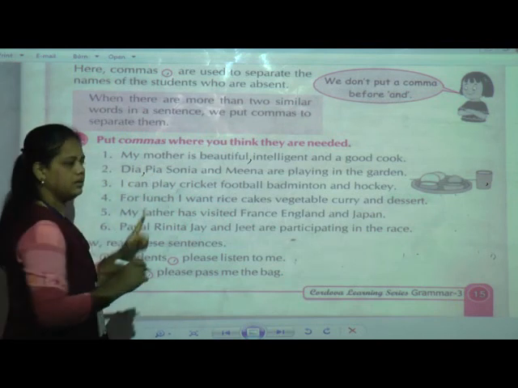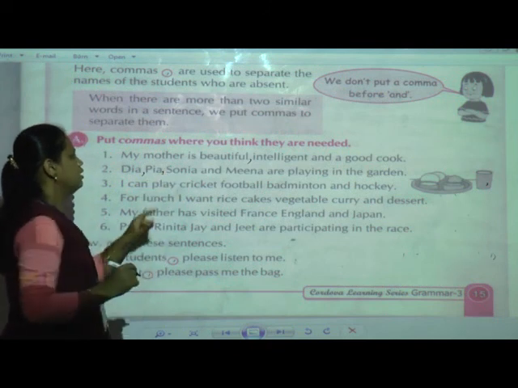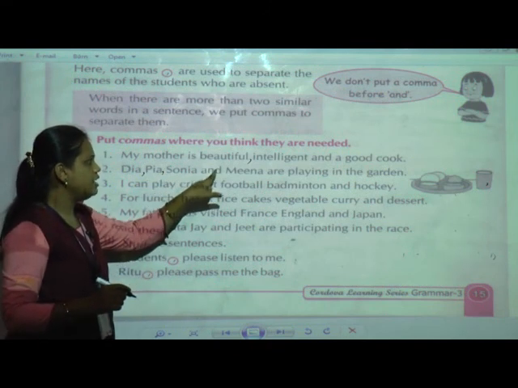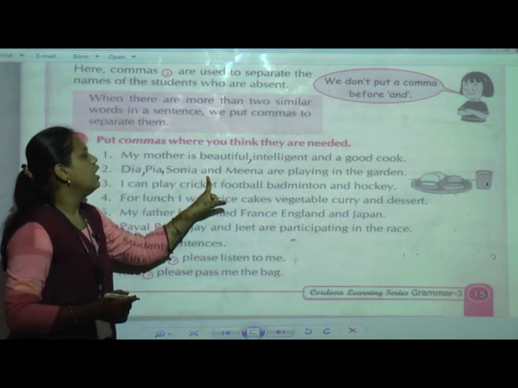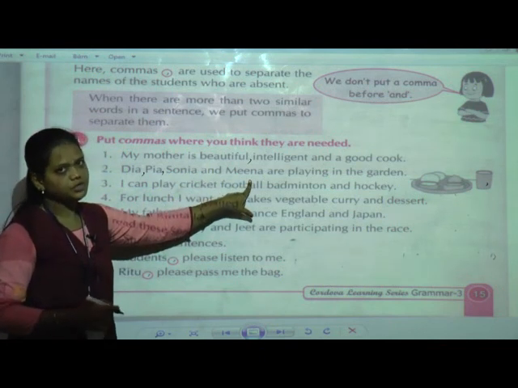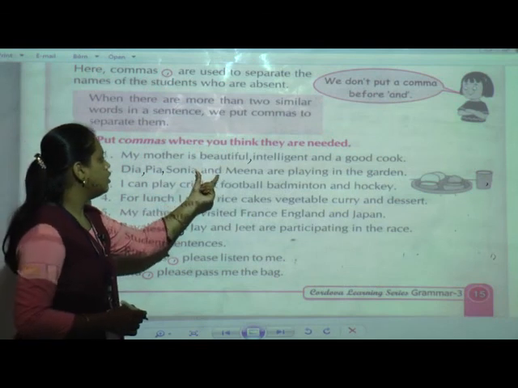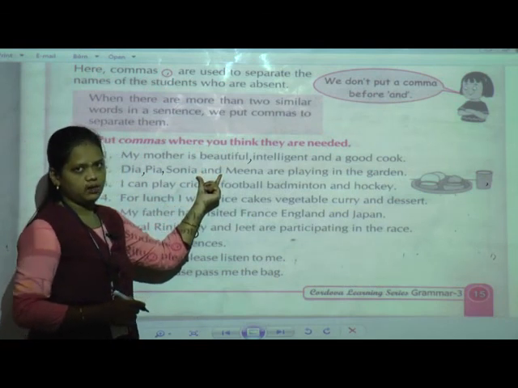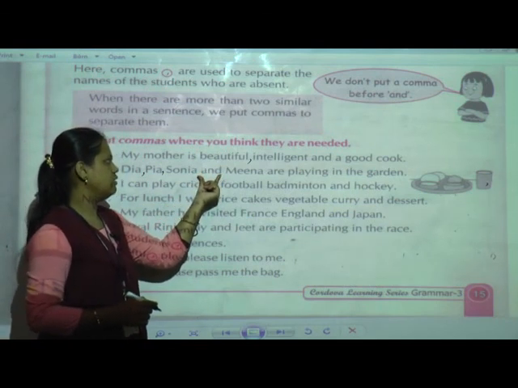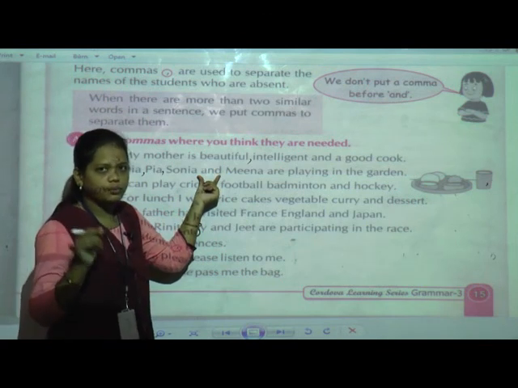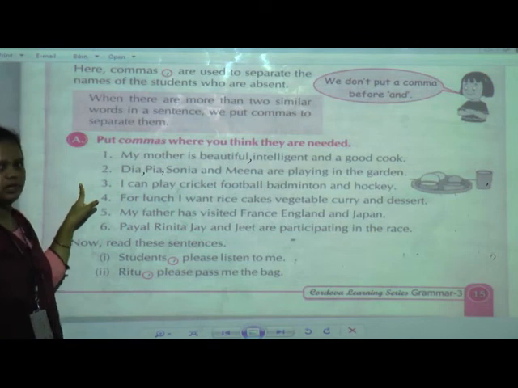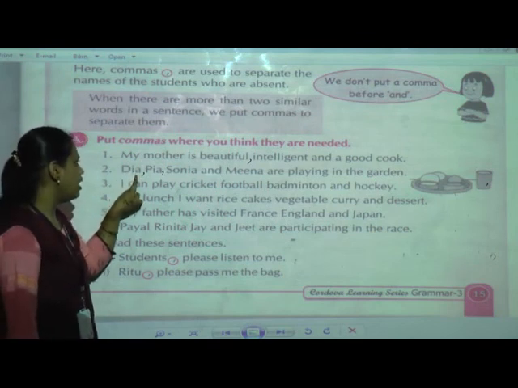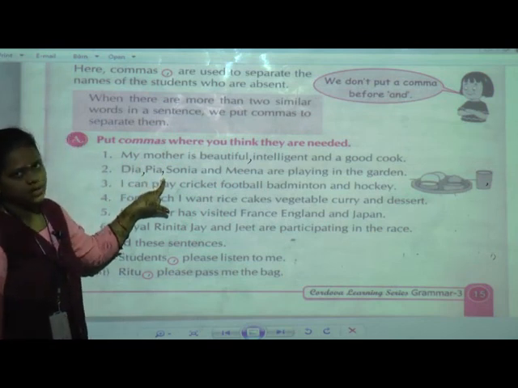Then Pia, comma, Sonia and Meena. See here, after Sonia, "and" is given and then Meena, another child's name. So we are not going to put a comma here. Why? Because "and" is given. Only 2 commas will come in the second sentence, after Dia and after Pia.